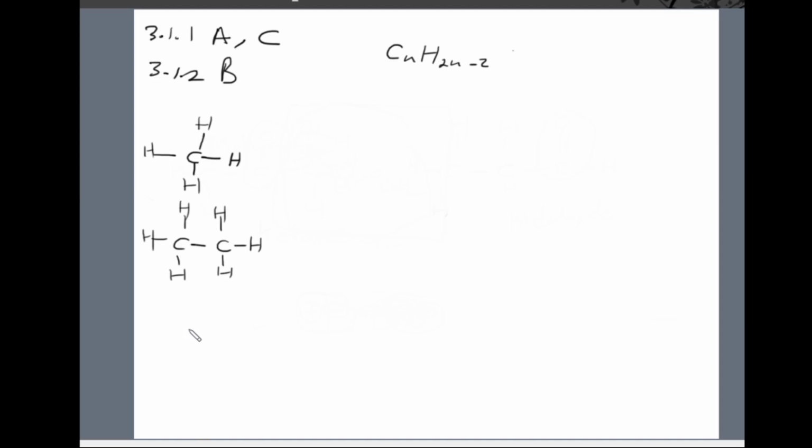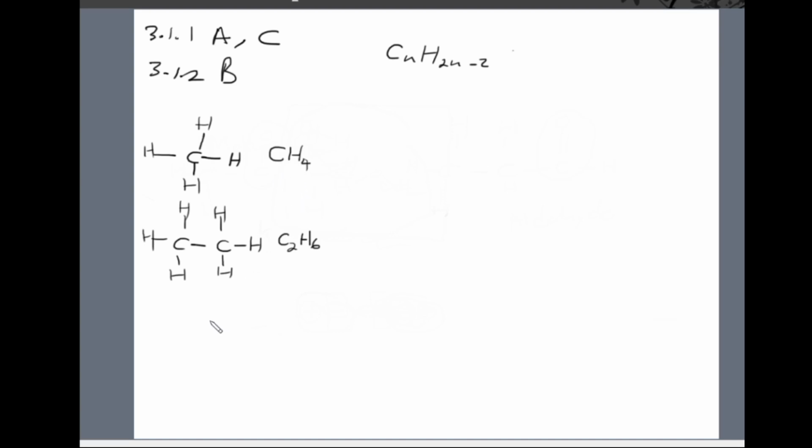The molecular formula for methane is CH4, and for ethane it is C2H6. So I can immediately say that if I have one carbon atom, I will need to have 4 hydrogen atoms.